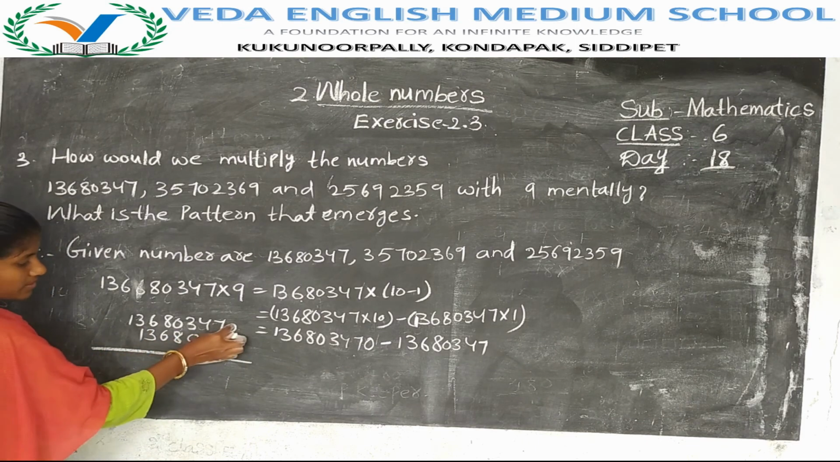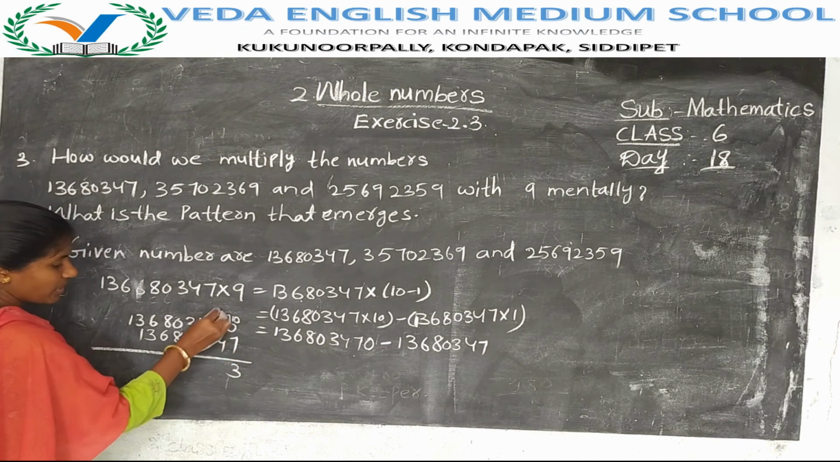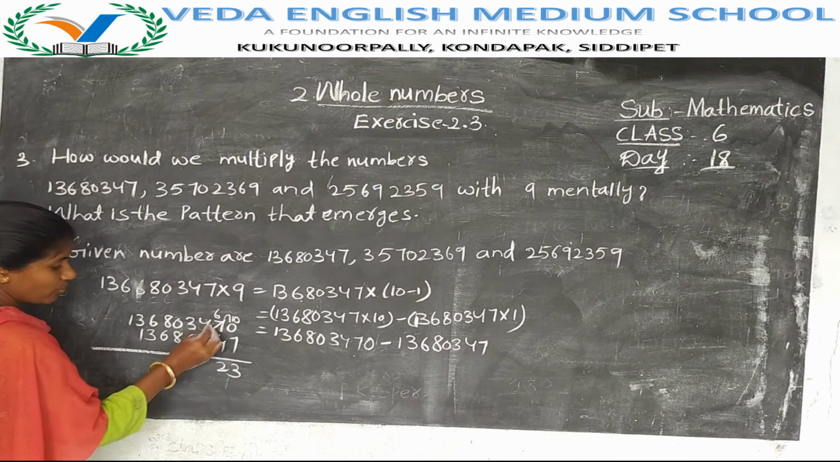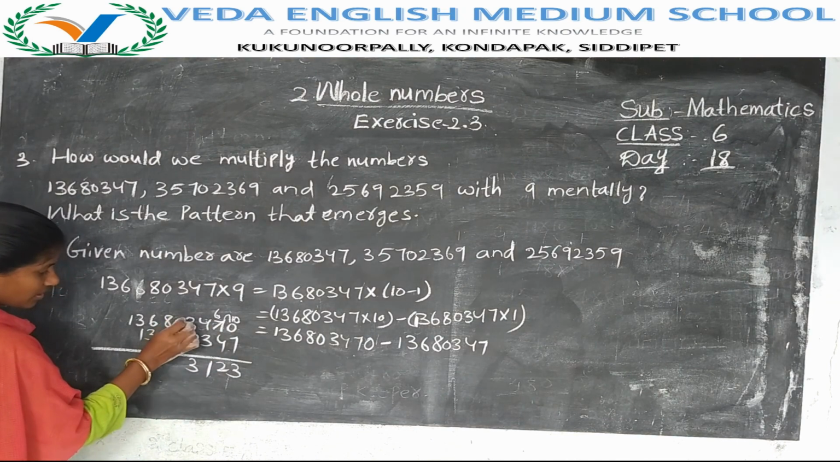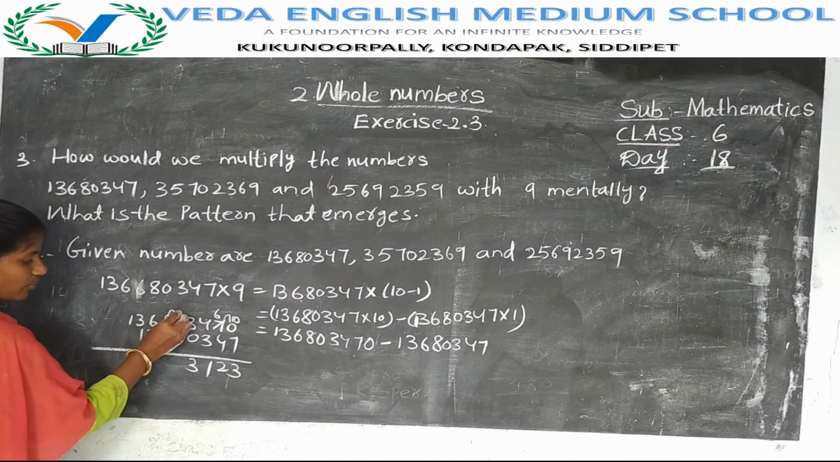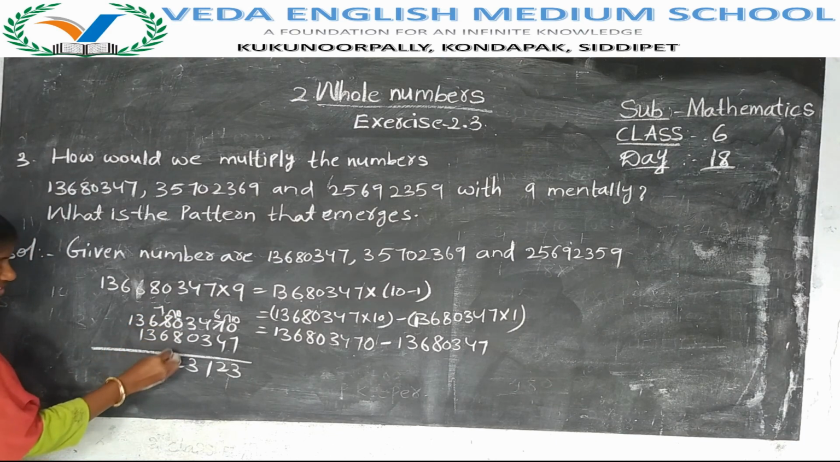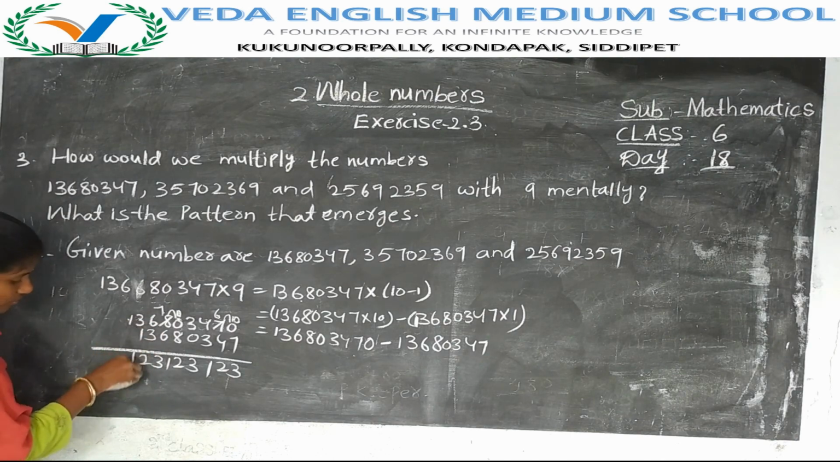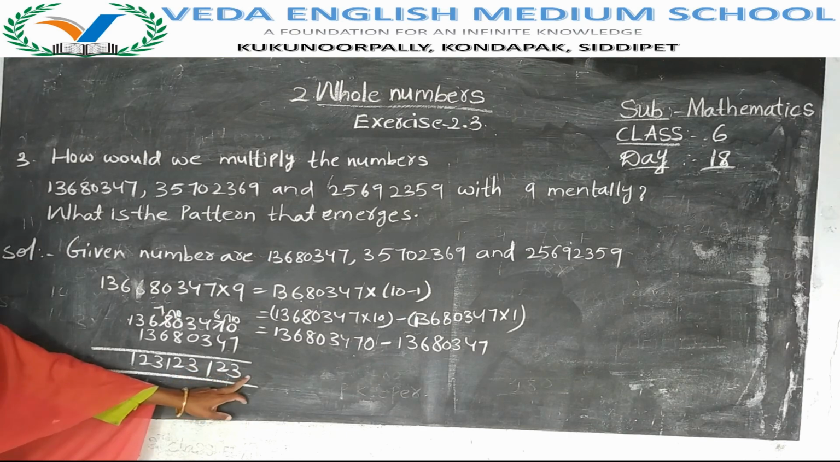Then do the subtraction. 0 minus 7 is not possible, so take a borrow. It becomes 10. 10 minus 7 is 3. 7 becomes 6. 6 minus 4 is 2. 4 minus 3 is 1. 3 minus 3 minus 0 is 3. Next, 0 minus 8 is not possible, so you have to take a borrow. 10 minus 8 is 2. 8 becomes 7. 7 minus 6 is 1. 6 minus 3 is 3. 3 minus 1 is 2. It is 1. So here the pattern is 1, 2, 3, 1, 2, 3, 1, 2, 3.